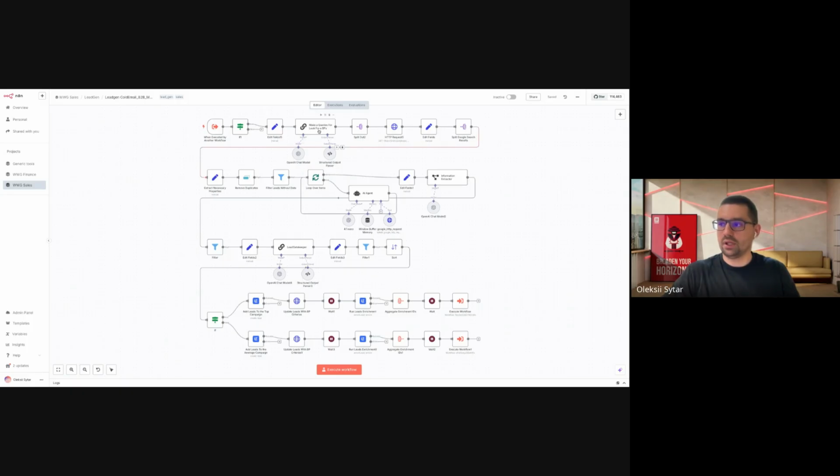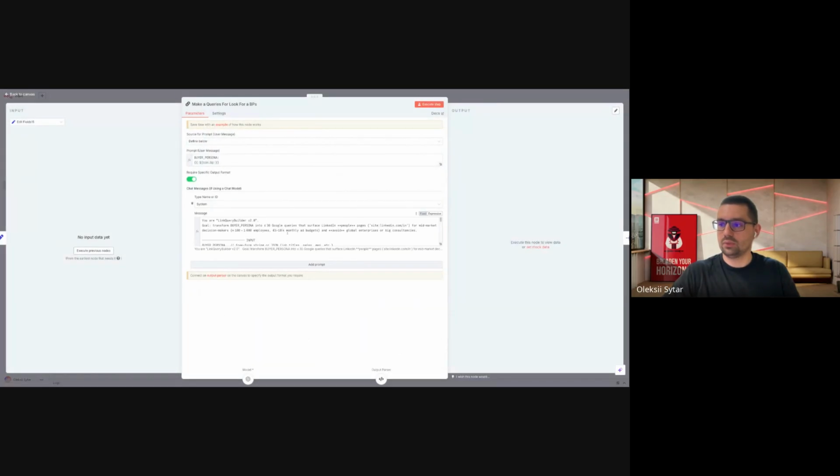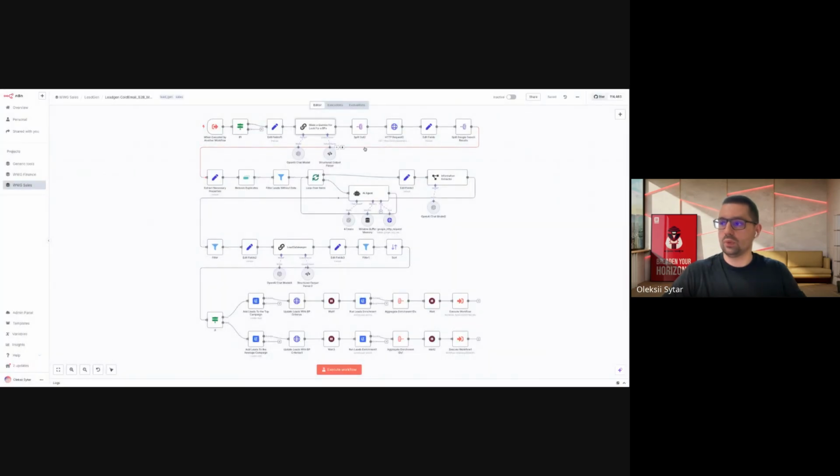Here we have an OpenAI chat model with our specific prompt under the hood, which is doing these things. After that, we are making multiple requests to Google, up to like 15, 20, 25 per one launch. And we're getting like 200 people. After that, we're splitting all these 200 people, removing duplicates, filtering data, and so on.